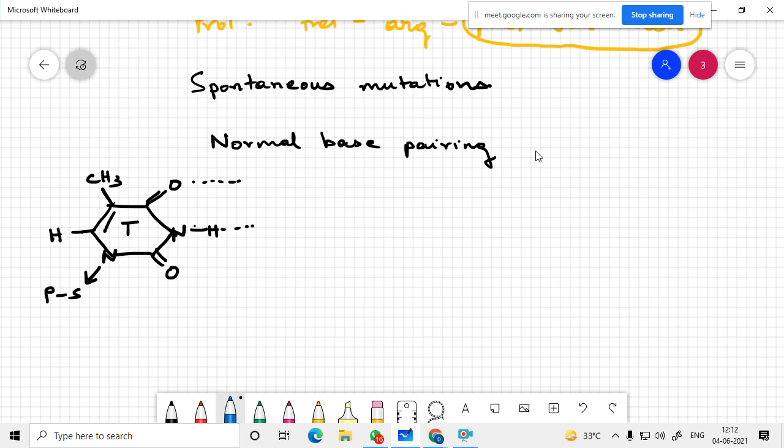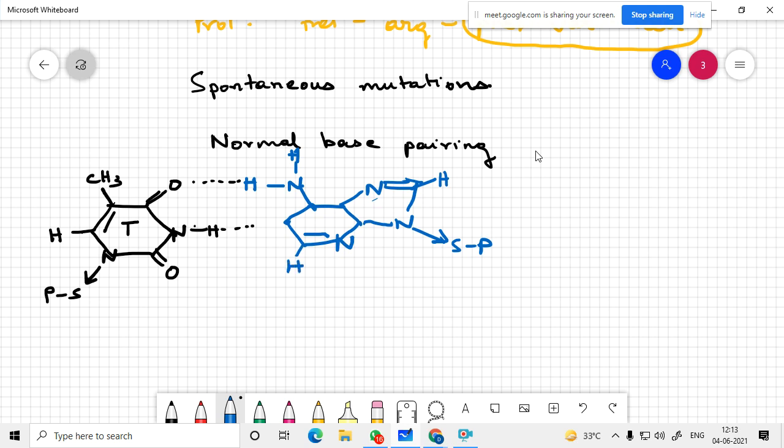To that I am drawing adenine now. NH2. There is hydrogen base pairing taking place.